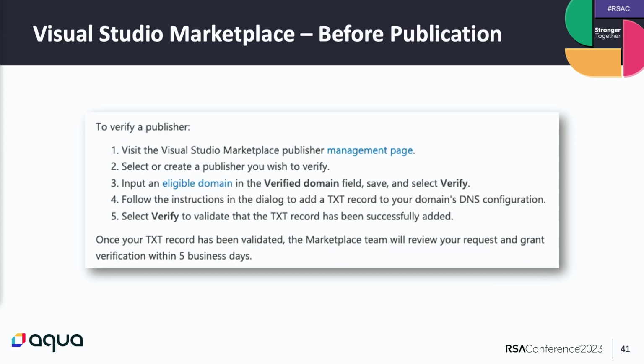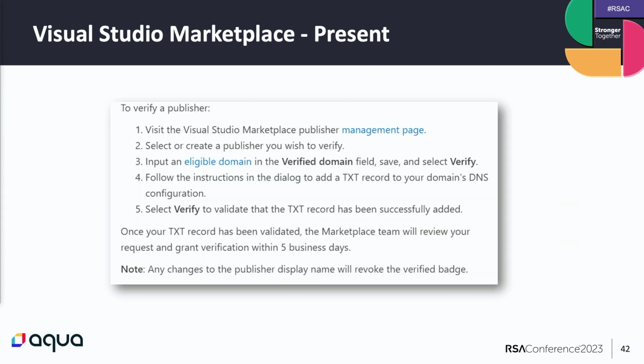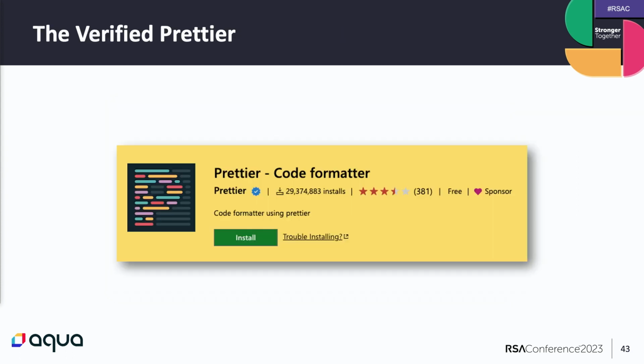Now, what I showed you here is the requirements before the publication of our research. After the publication, Microsoft added a little note that says any changes to the publisher display name will revoke the verified badge. So this is a good step from the platform to mitigate some of the risks. Another good step that we saw is that Prettier got a verified sign. They did not have it before. So the problem remains of what this verified sign represents, that it's just a domain, but it's a good step from the publisher side.